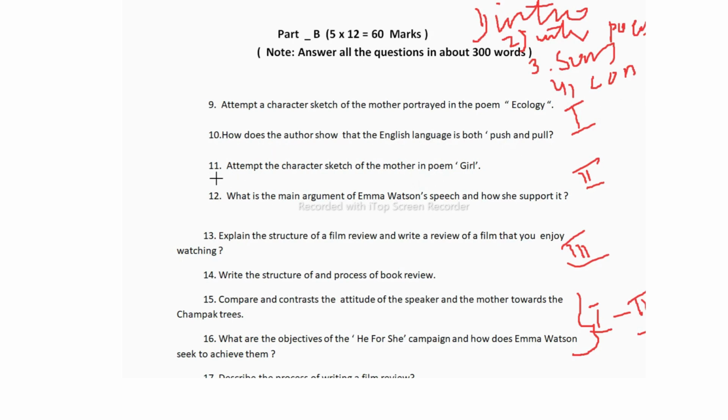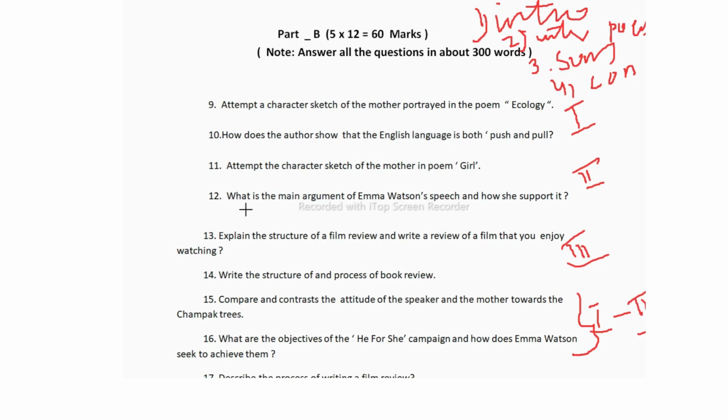Now in the 11th question, attempt the character sketch of the mother in the poem Girl. This prose poem is written by Jamaica Kincaid. Here a mother, a dominating character, gives certain instructions to her daughter to mold her character. So here also you have to do the same thing. First the intro of Jamaica Kincaid, then the introduction of the prose poem Girl, then the summary, and at last you have to write the conclusion.